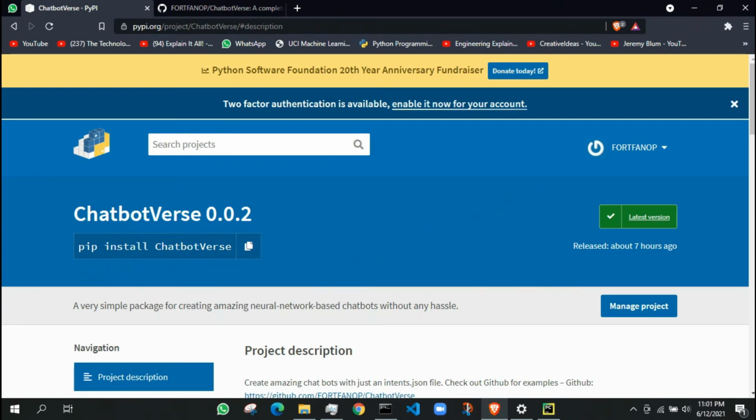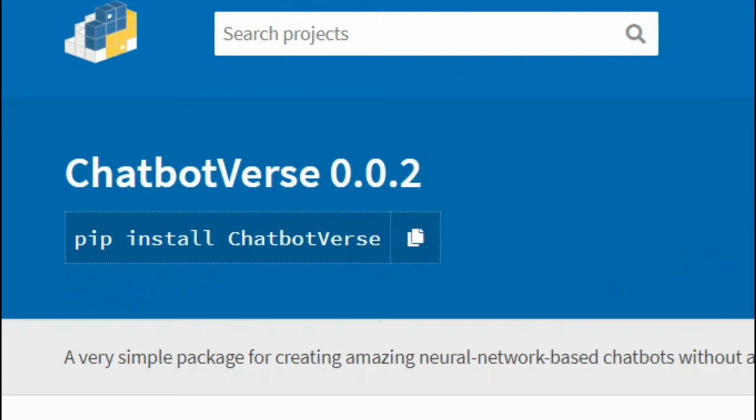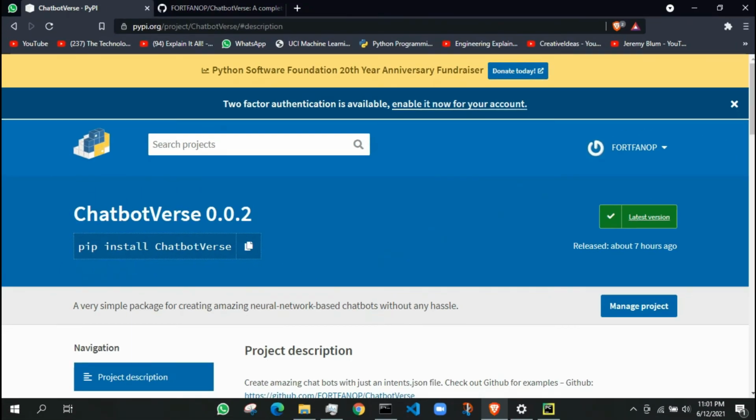Hey guys, welcome back. In this video, I'm going to be showing you how you can make your very own neural network based chatbot using this package which I created called Chatbotverse. This basically simplifies the whole process of preprocessing the text data and creating a model and stuff. So we're going to be using this.